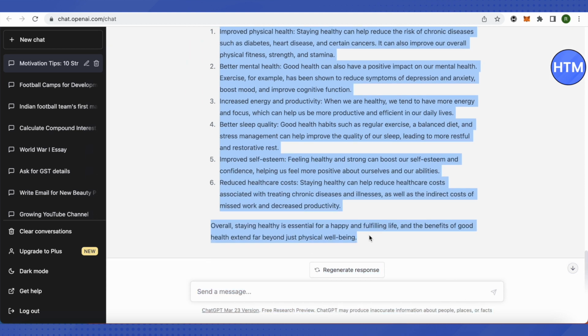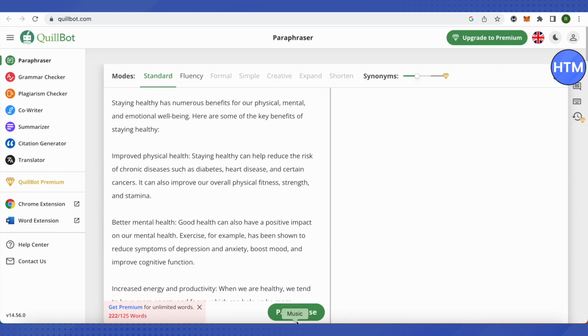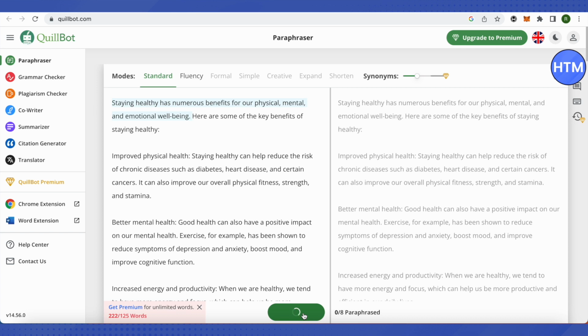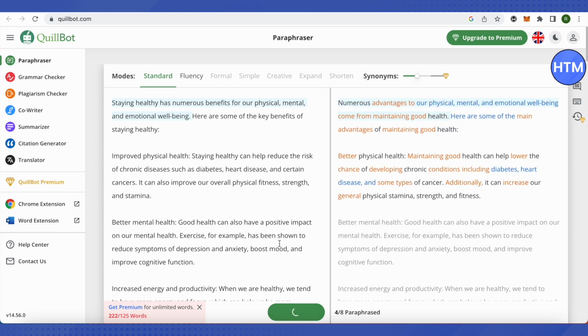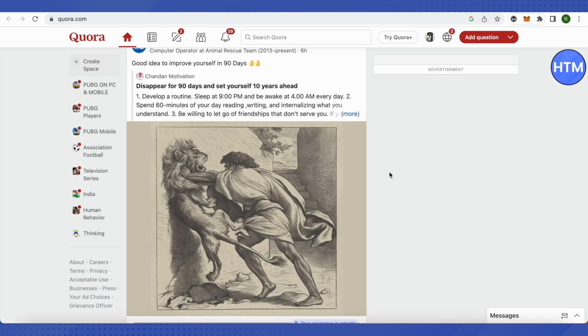And after copying it we will go to Quillbot, and here we will just paste it and click on paraphrase, and this way we will remove the plagiarism from it, and then copy this paragraph from Quillbot and use it on Quora. So we will just type the questions related to health and fitness on Quora and use that particular paragraph that we just got from ChatGPT and promote our landing page link on our post.